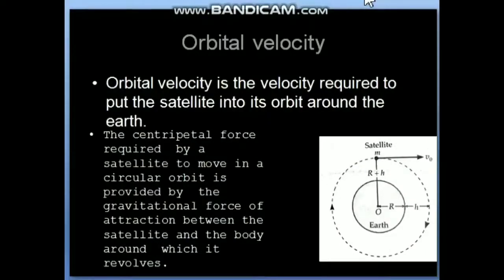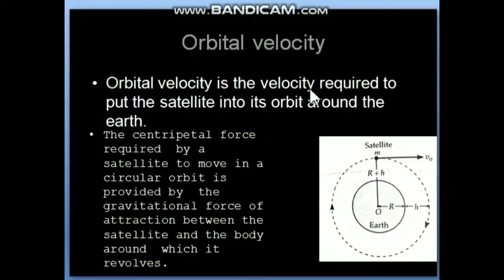Thus let us come to our heading, orbital velocity, which is the most important velocity term after escape velocity. So we will understand at last the difference between orbital and escape velocity also. As our topic is going on about satellites, if a satellite has to be put in some orbit around Earth so that it continuously makes circles or revolutions around Earth, then what velocity is needed by the satellite?